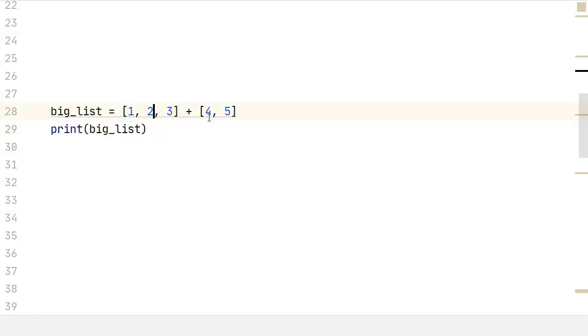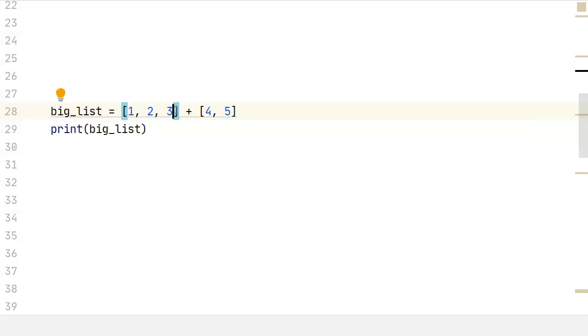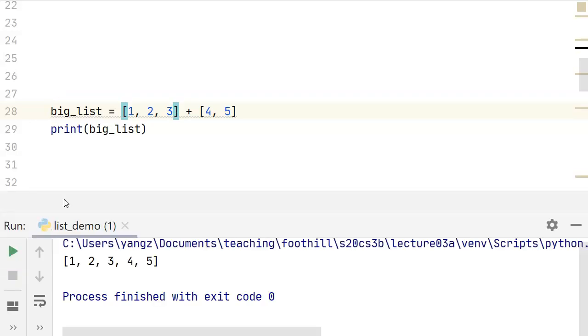One has 3 numbers, the other has 2 numbers, and I can put the plus operator between them, and that means we want to concatenate the 2 lists together to make one bigger list. And this one bigger list has all the elements from the first list followed by all the elements from the second list.